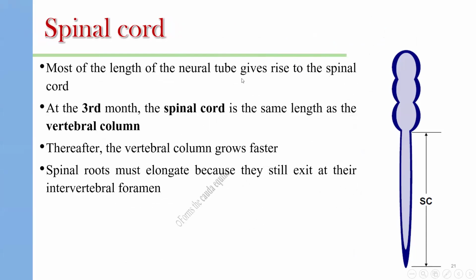Most of the length of the neural tube gives rise to the spinal cord. At the third month of gestation, the spinal cord is the same length as the vertebral column. Thereafter, the vertebral column grows faster than the spinal cord. So the spinal cord will become shorter than the vertebral canal. But the spinal nerves at the caudal part of the spinal cord must elongate to reach their corresponding intervertebral level, and form the cauda equina, the lowest point of the spinal cord forming a conical shape, and that is called the cauda equina.